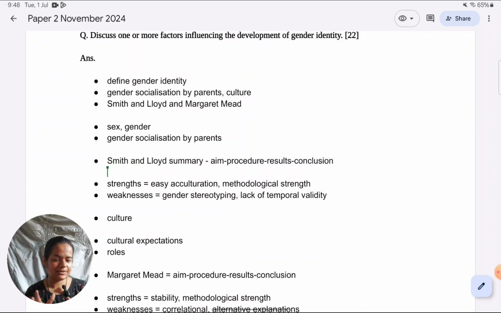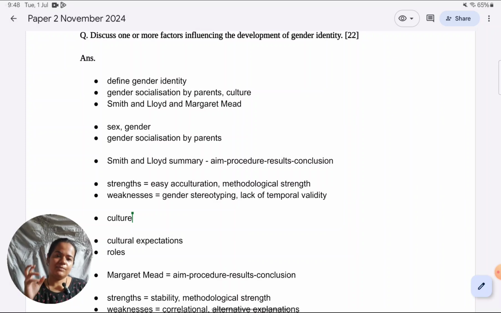Then we summarize the study very briefly. Then we give strengths and weaknesses of the argument, in this case that gender socialization can influence gender identity, and using the study as examples for the strengths and weaknesses we are giving. Same thing we repeat for the next explanation, in this case culture.